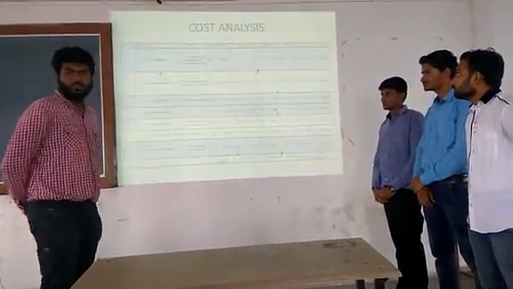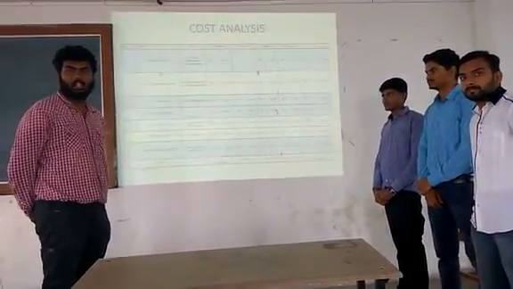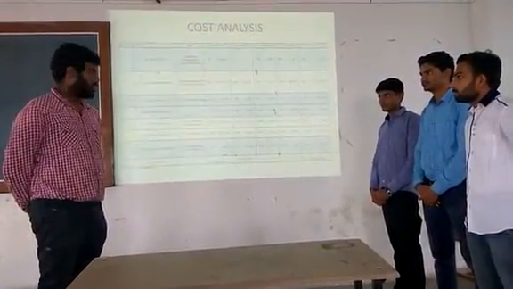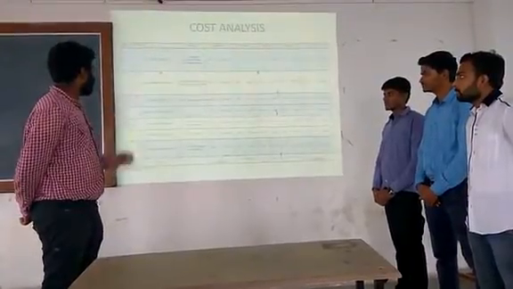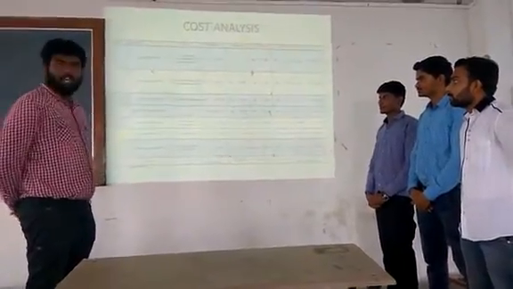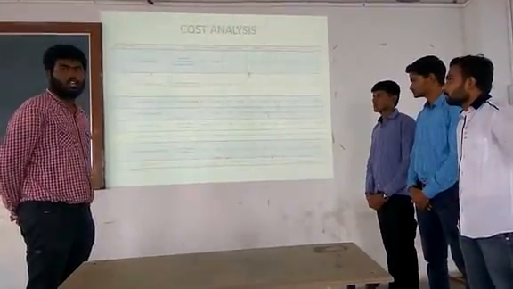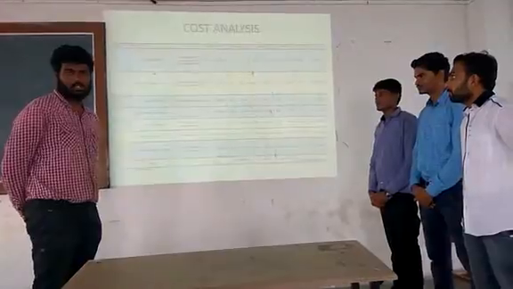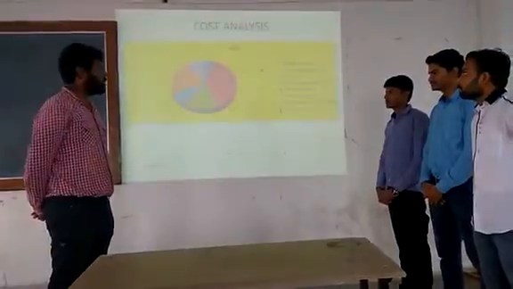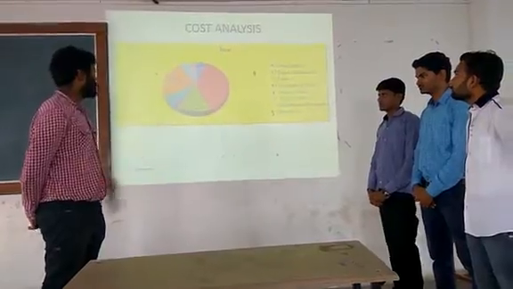Cost analysis. In this, we have a team member who has analyzed the market and selected the best components, which are reliable, compatible, and can work directly in racing. We are mainly concerned with the brake system, engine, transmission, frame, and steering system. We have estimated the total budget at around 54,000, precisely 53,600. The details are given in the PowerPoint presentation. Here we can see that more concern is given to our engine and transmission, with 2% weightage given to instruments and wiring.